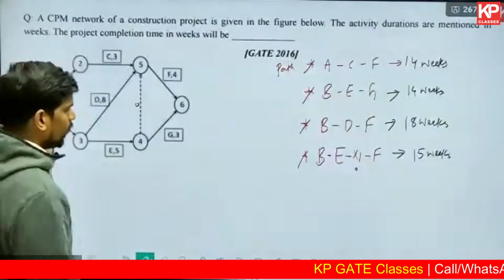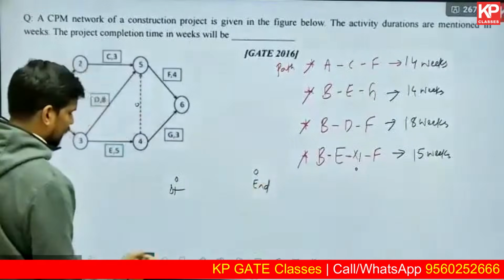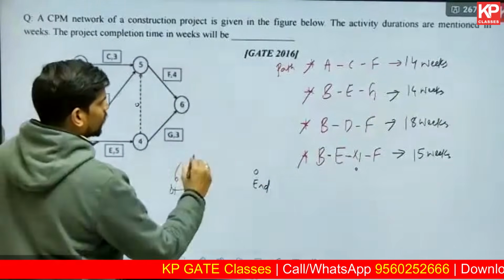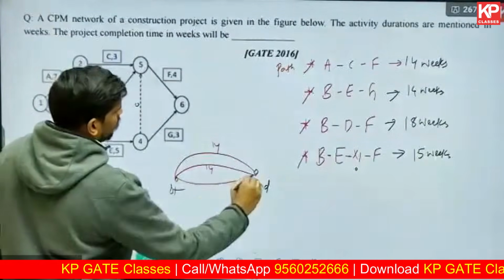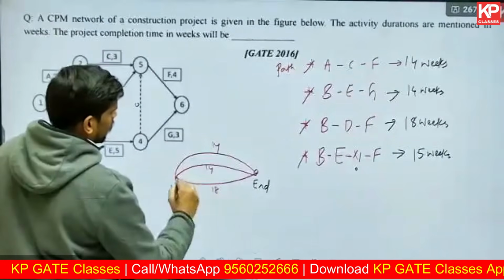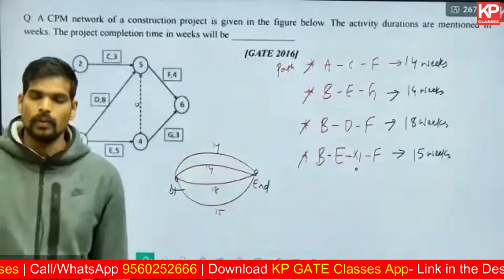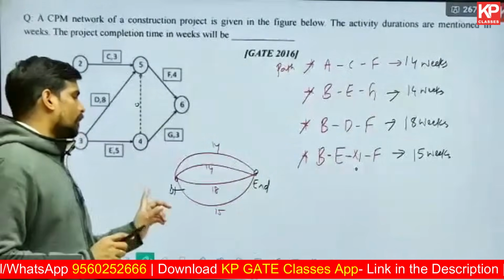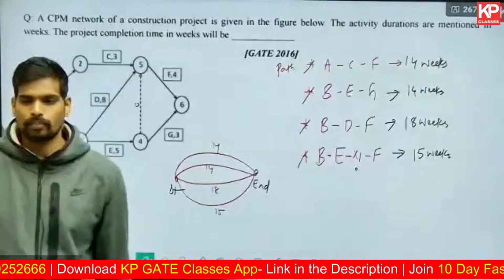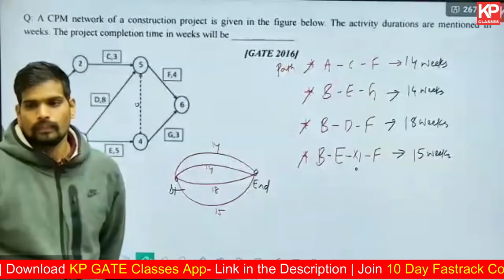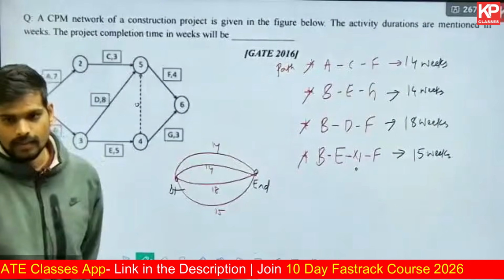Listen to my question very carefully now. From starting to ending, there are four different paths. One path is taking 14 weeks. One other path is taking 14 weeks. The third path is taking 18 weeks. The last path is taking 15 weeks. If I ask you, what is the minimum time to reach from starting to ending? What is the minimum time to complete the project?